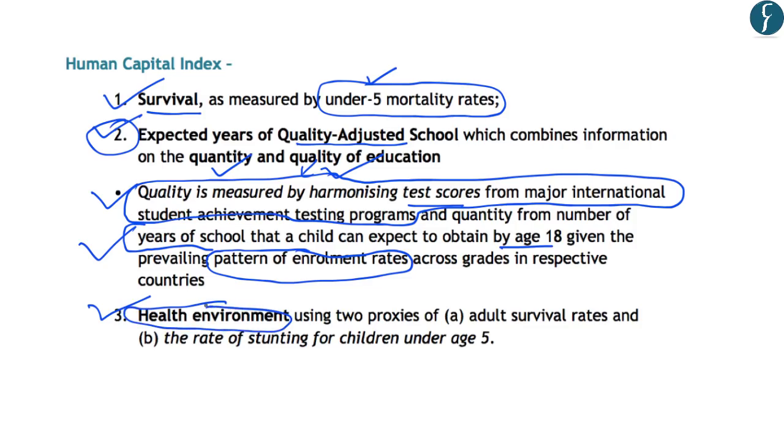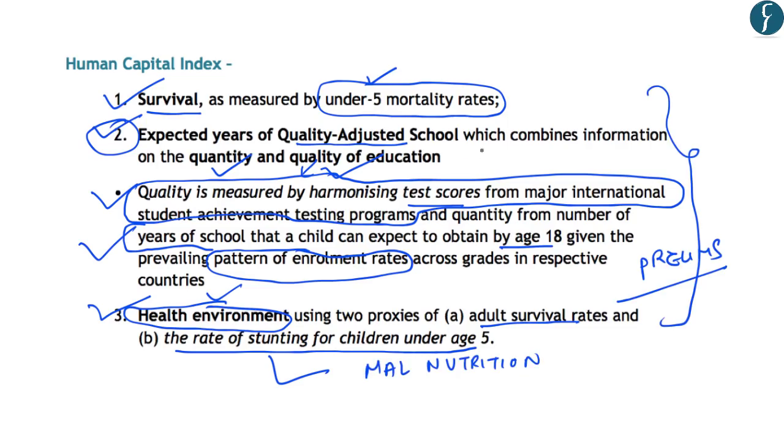As we know, education, health and survival are the three important factors of human capital. So the health-related environment is calculated based on adult survival rates and the rate of stunting for children under the age of 5. This also includes the malnutrition prevailing in that country. Now all these factors are important from the prelims point of view because you know that the multi-dimensional poverty index that